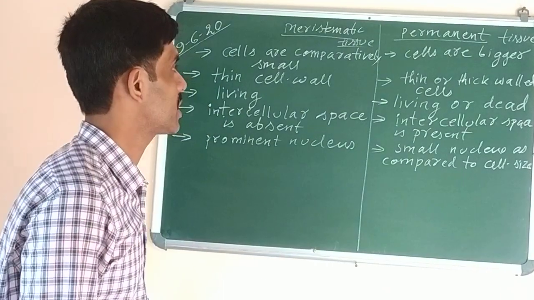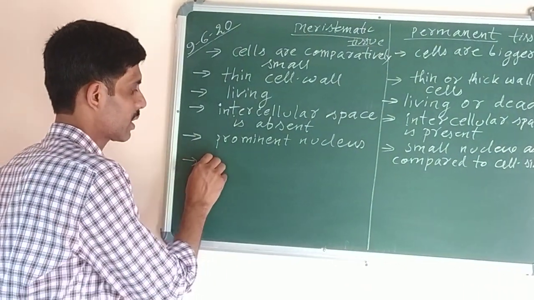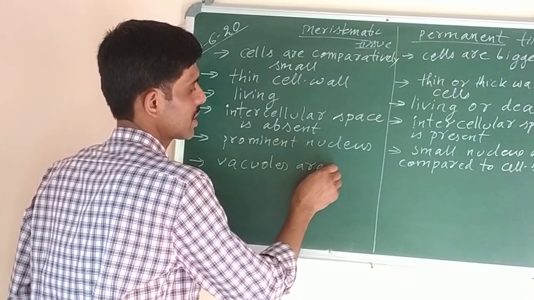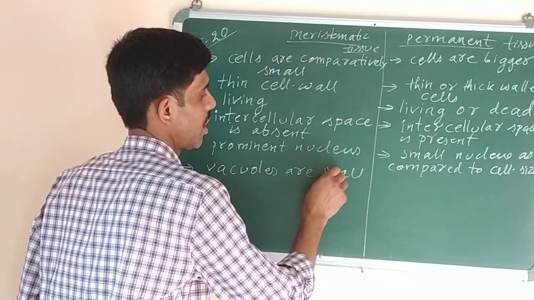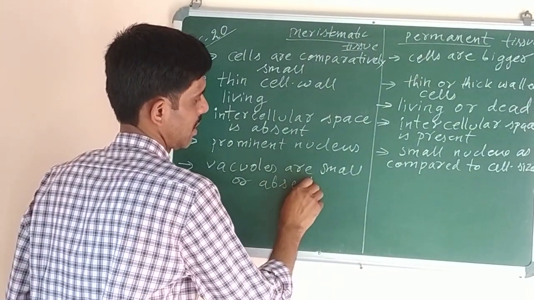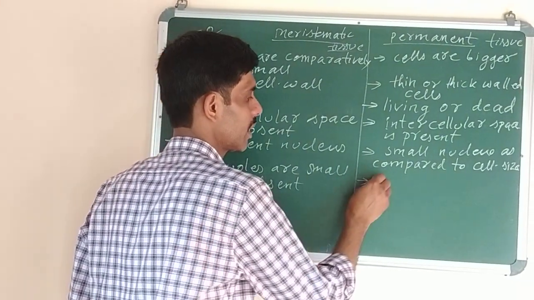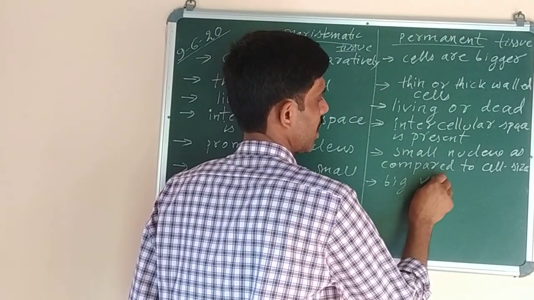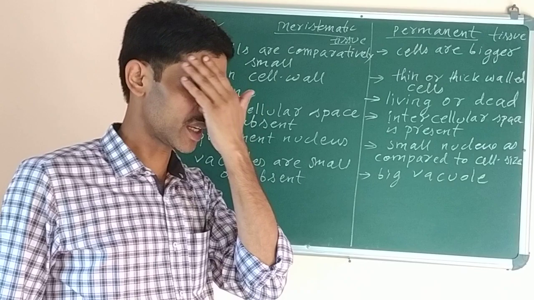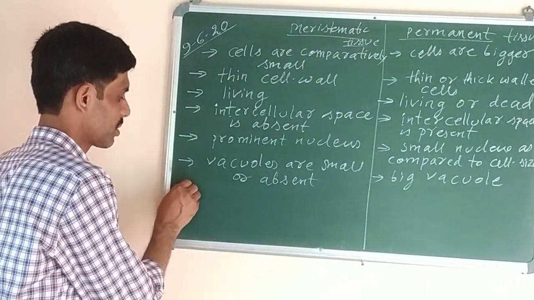Then in case of meristematic tissue, vacuoles are small or absent. Here the vacuoles are big, or a large vacuole or empty space is present in case of permanent tissues.